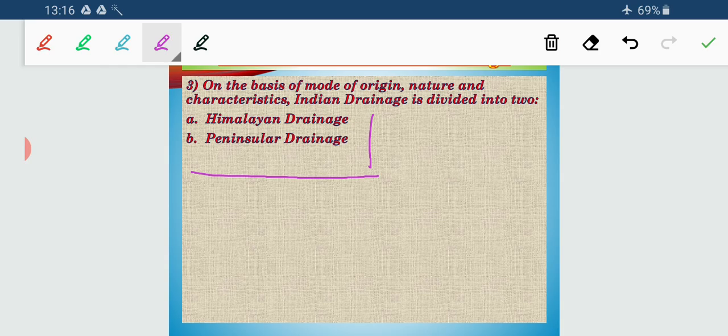And thirdly, the classification of the Indian drainage system. You can show it roughly by drawing a small map of India, and you can show the first classification, that is the Arabian Sea discharge and the Bay of Bengal discharge, and the third classification, that is Himalayan drainage and the peninsular drainage.